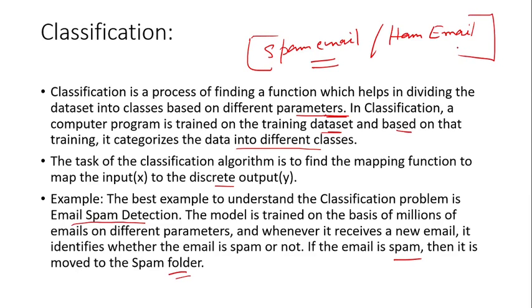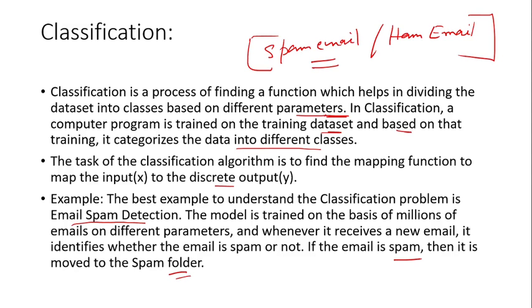Google, starting from Gmail, and every email service provider uses these machine learning techniques. Sometimes what happens is that these classification techniques are not completely foolproof. So sometimes an important email also goes to your spam folder. That means it is still in an experimental stage. It's not 100%.